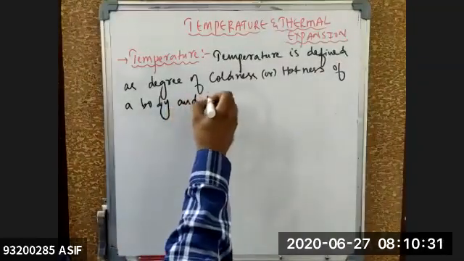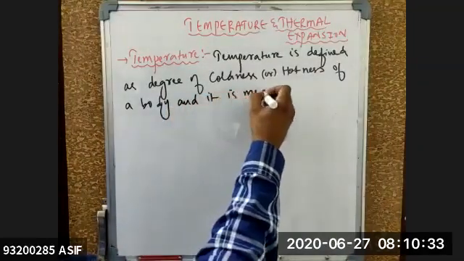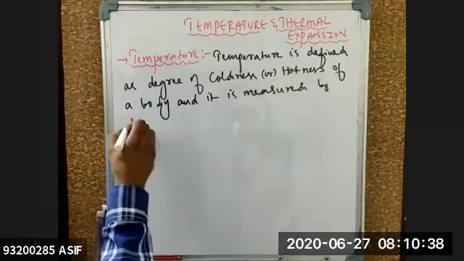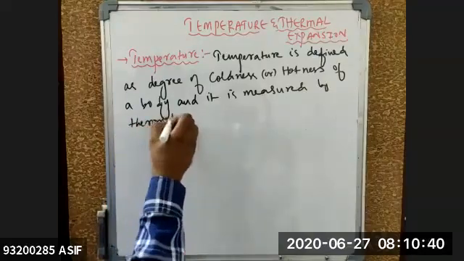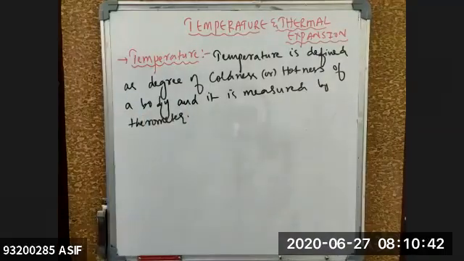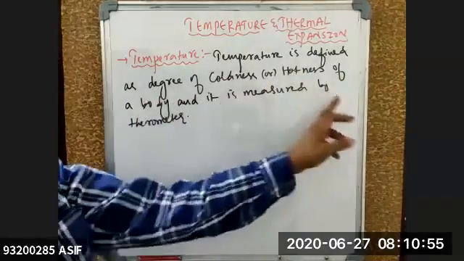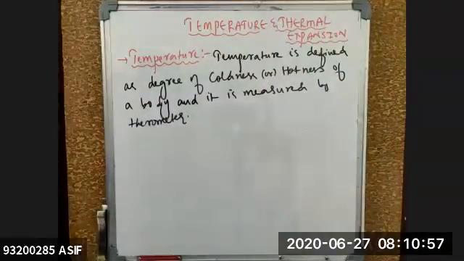And it is measured by thermometer. If someone asks you what exactly temperature is, beta, temperature is nothing but it is defined as the degree of what? The coldness or hotness of your body, and it is measured by an instrument called a thermometer.